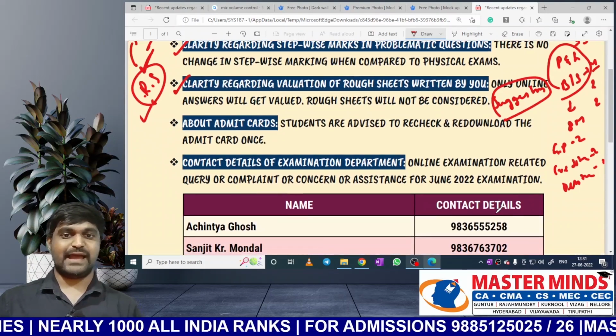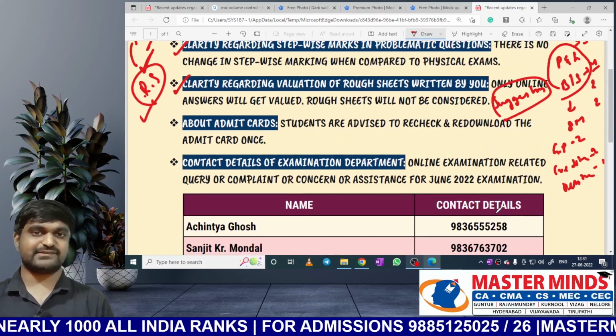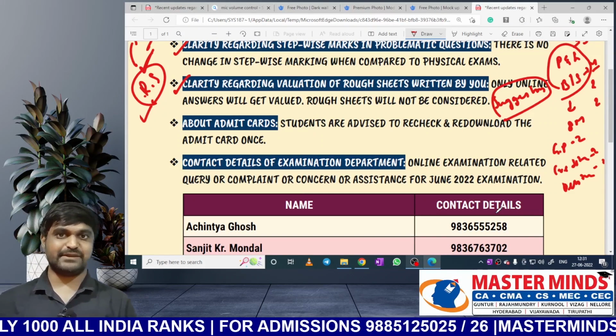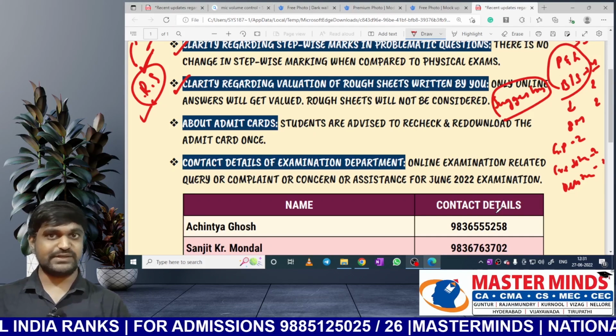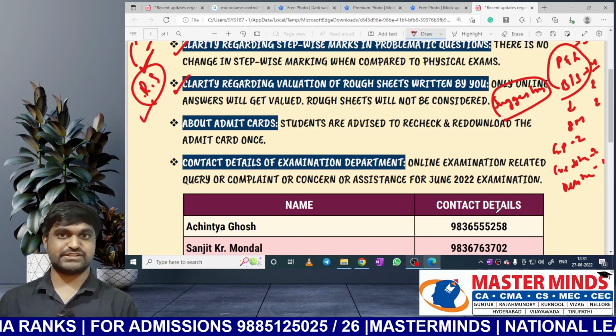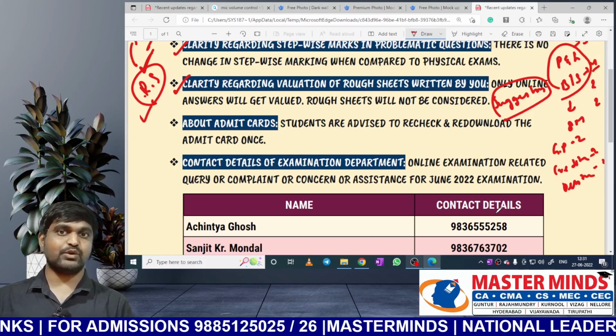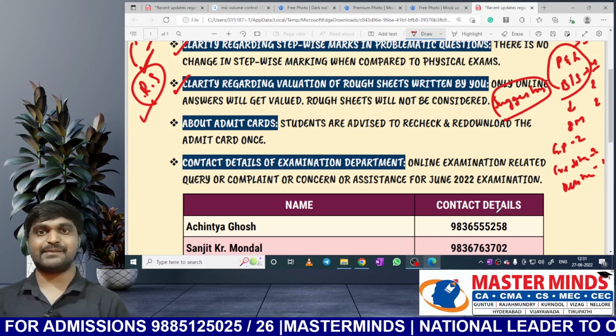Next one, admit cards. Some students are not getting admit cards, so they need to download the admit cards now. And for some students the examination center got changed, so please re-download the admit card and check your examination center.